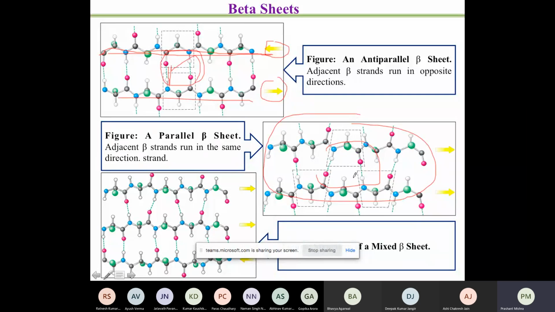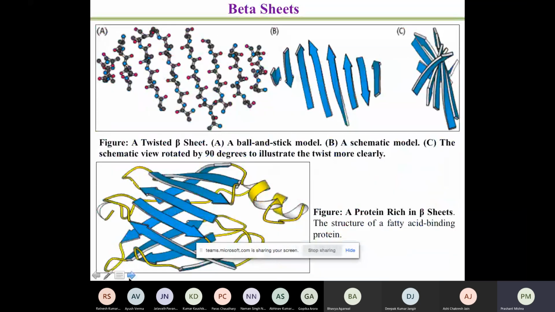Anti-parallel and parallel differ in terms of hydrogen bonding between the different groups, as I stated in the previous slide. Now you can have a mixed one where two of them are in the parallel direction and one of them is anti-parallel. So you can have different arrangements of the beta sheet.